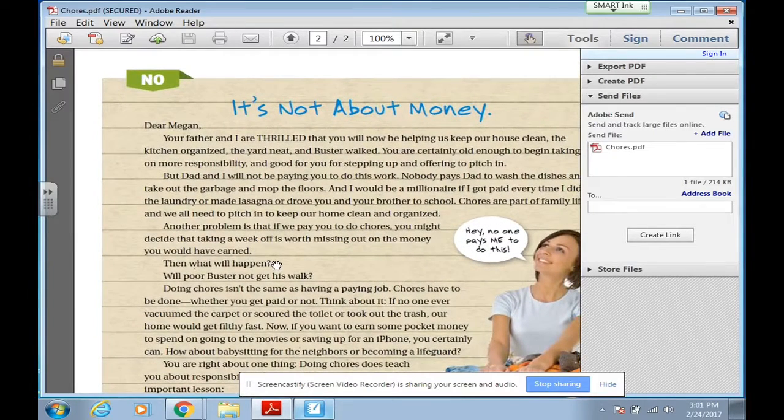And I'm going to go with Mom's side just because she has some really good pathos arguments, so it'll give us a good time to practice looking for those as we write this. So I'm going to put, the article makes the best argument is, it's not about the money.